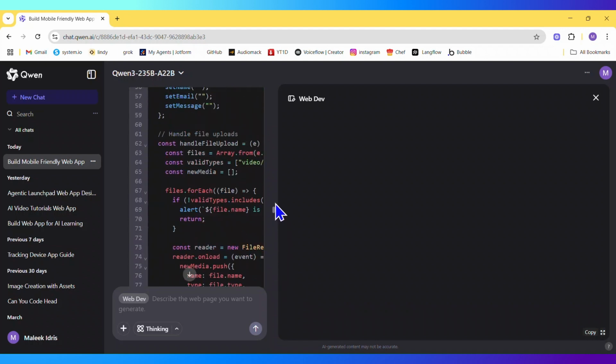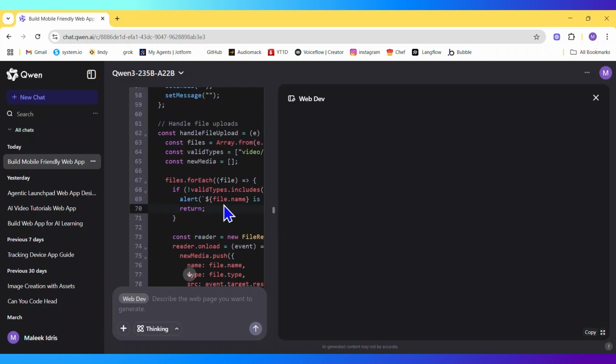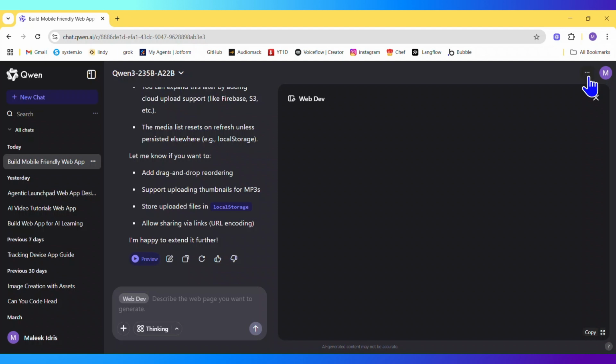You can see the code it has written for us. If you are good at coding, you can copy the code and edit it in apps like VS Code. You can download the code, and you can share the web canvas you're seeing. I don't know why it's behaving this way, but I'm still going to tell it, please fix this.